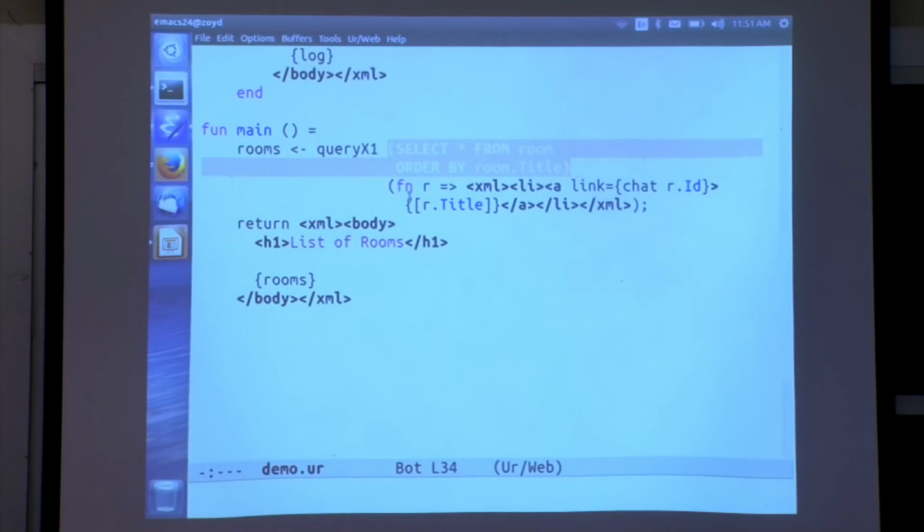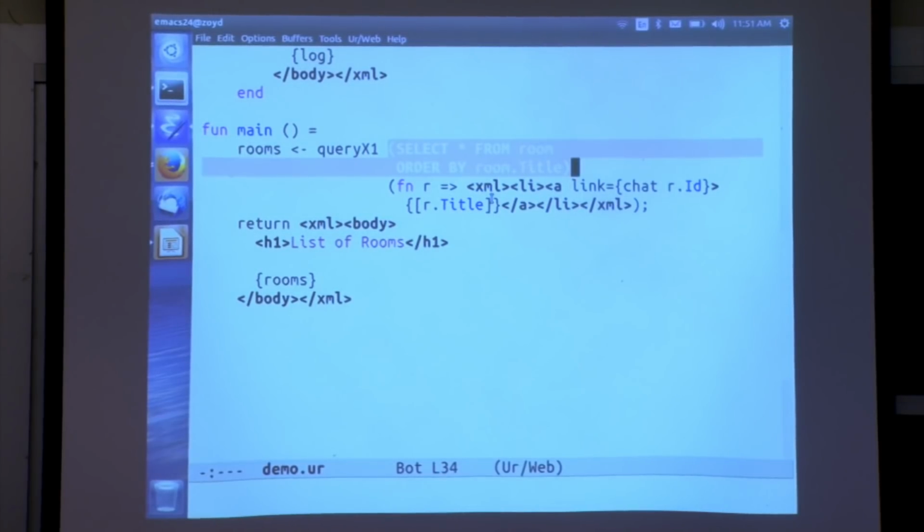So this gets desugared into an invocation of an SQL query, and then the code here is basically just looping over all the rows that come out of that query and generating a piece of HTML for each one. In particular, we're going to take the title field of a query result and convert that into HTML with this notation that involves curly braces. And the square brackets are additionally saying, this isn't literally a piece of HTML yet, but please convert it for me in the standard way. So we can do that with strings and integers and all sorts of other types.